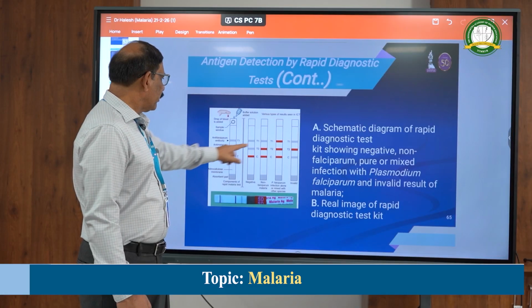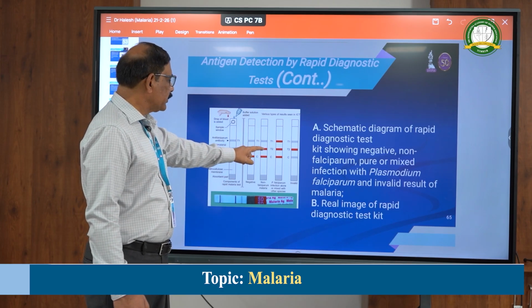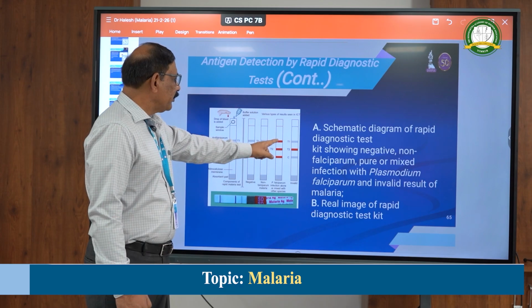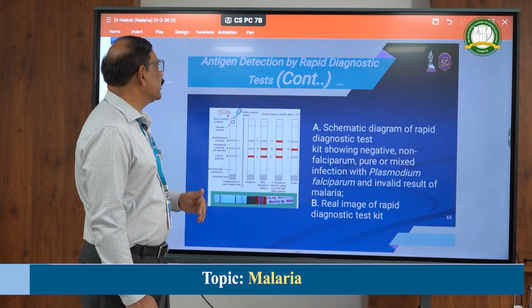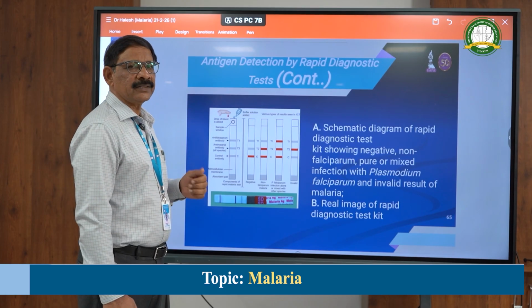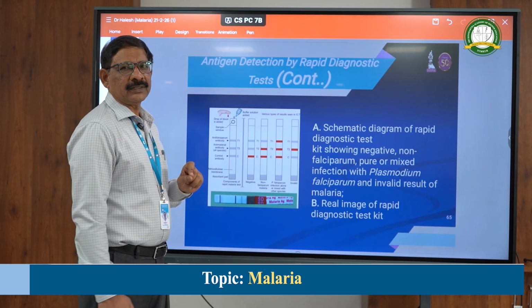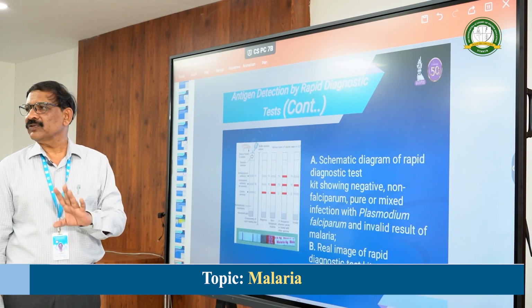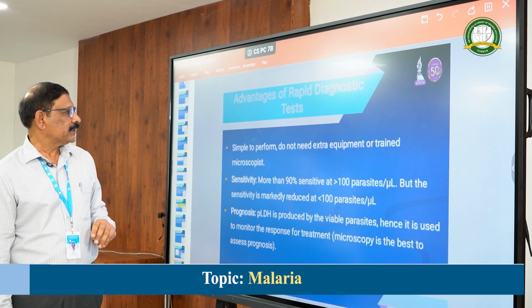When only the LDH band, that is the T2, is present, it is a species other than falciparum. If all are present, yes, it can be falciparum. That is how we can interpret this antigen detection test, where all four are detected by lactate dehydrogenase, whereas histidine rich protein 2 is produced by falciparum only. So, you can directly detect by these methods.